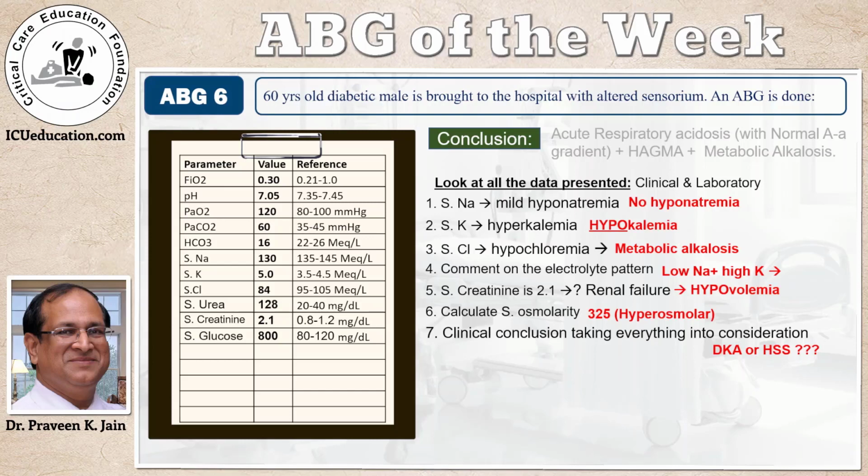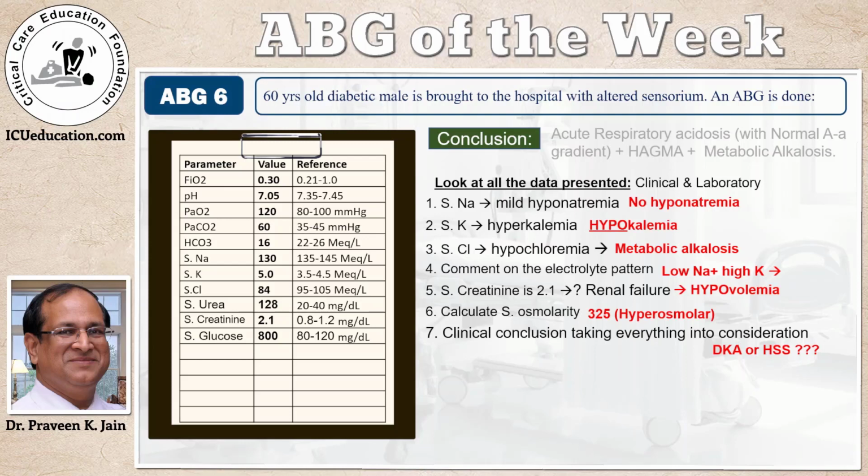And this honestly was confusing even to me, because when you look at the pH, which is 7.05, you think this is DKA. Then you look at the bicarbonate, which is not so low, it goes in favor of HHS. The osmolarity is somewhere in between.